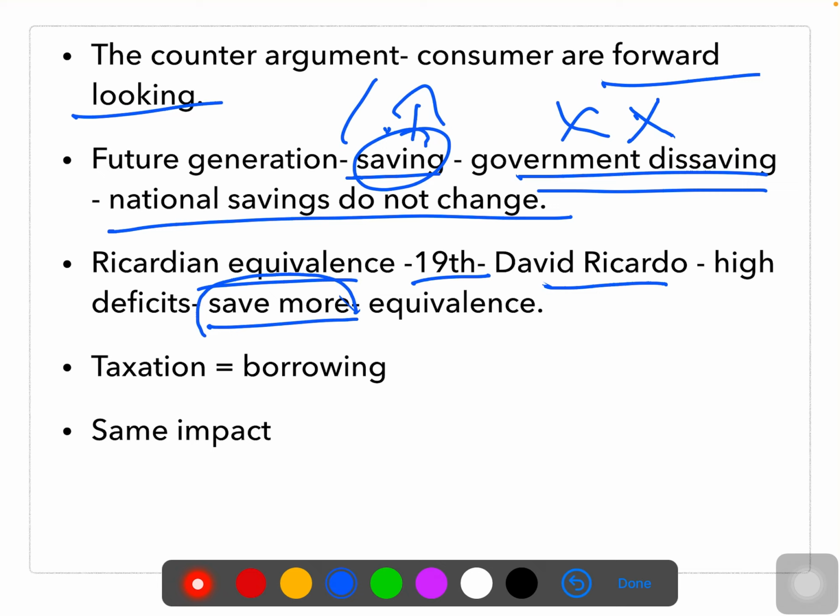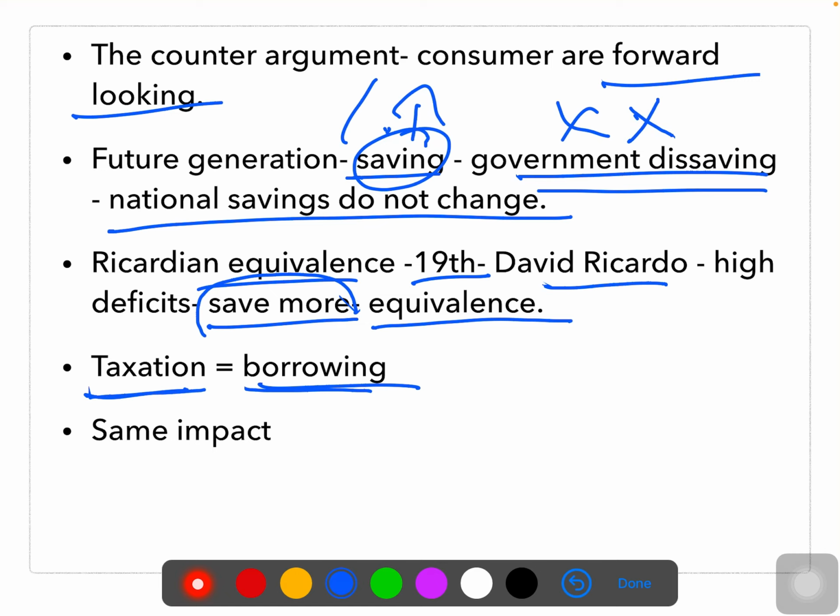So this is why the topic is called equivalence, because it argues that taxation and borrowing will be equal to each other. If I am borrowing, the taxation will be equal to that. Equivalence means that when the government increases spending by borrowing today, which will be repaid by taxes in the future, it will have the same impact on the economy as an increase in government expenditure that is financed by a tax increase today.